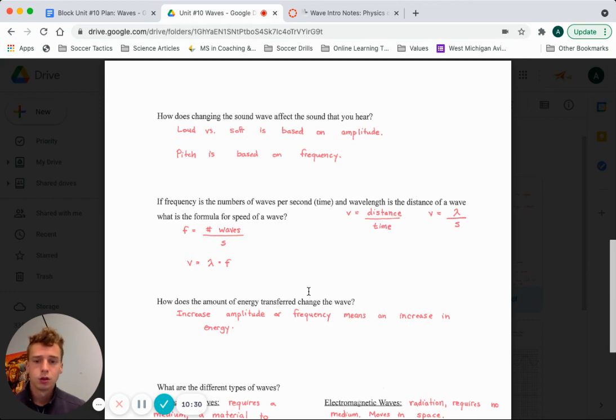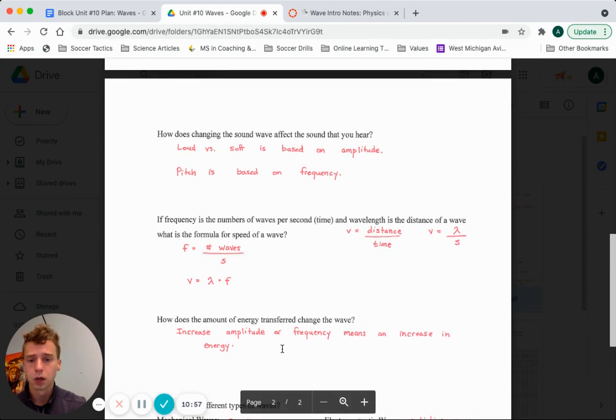As the energy goes up that you put into the sound, or you put into the wave, or you put into the disturbance, the energy of that disturbance will increase the amplitude or increase the frequency. Okay, so again, as you add more energy, you will hear it. The sound is louder or higher pitch. But really, that's how energy is at play here. So hopefully that made a little bit of sense.